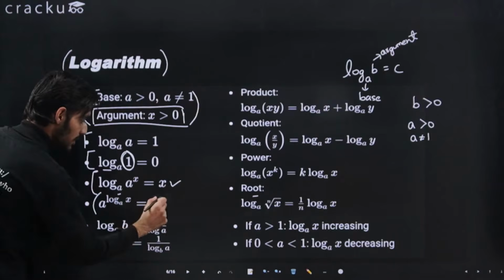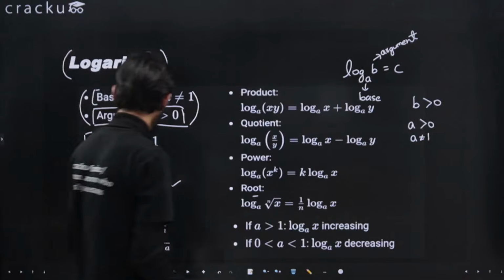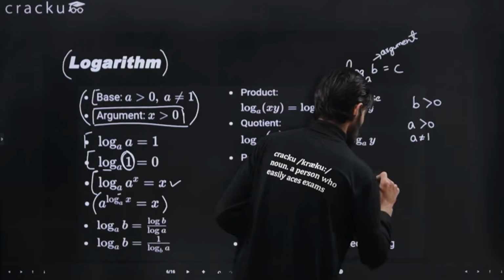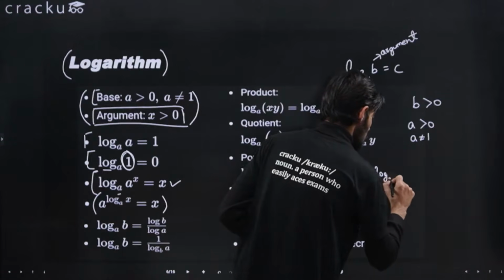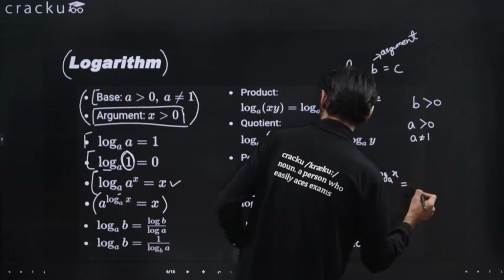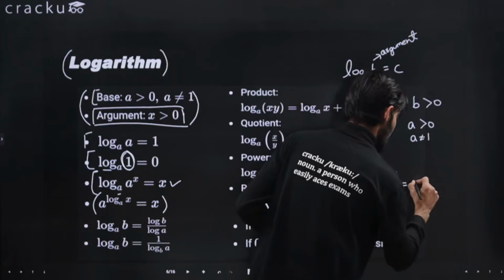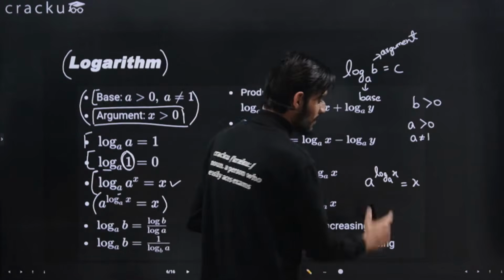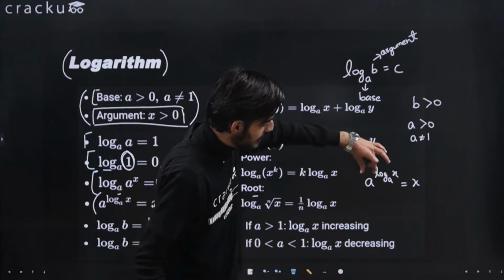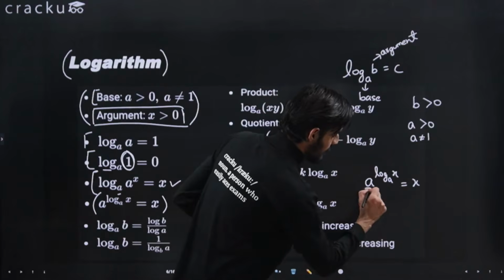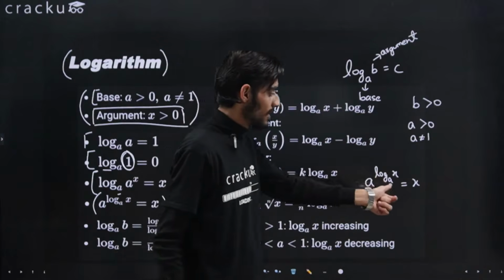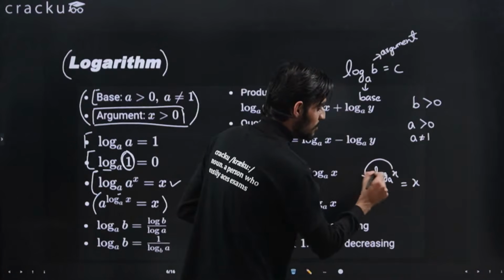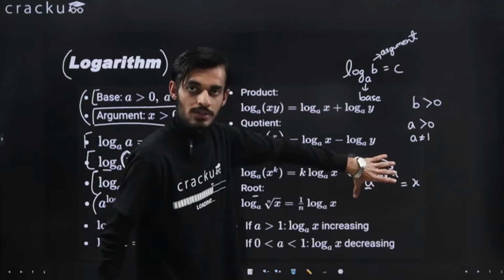Okay, we have one more important property, that a raised to the power log_a x will be equal to x. So how are we getting to this? See, there is one property of log, that if there is some number written here and in the power is written log with some base and argument, we can just interchange these values. So this is the property of log, that we can interchange these values.